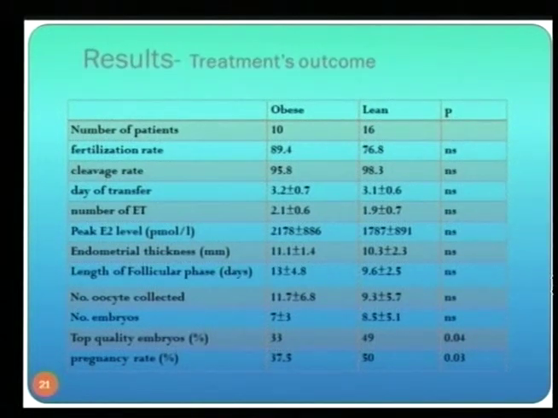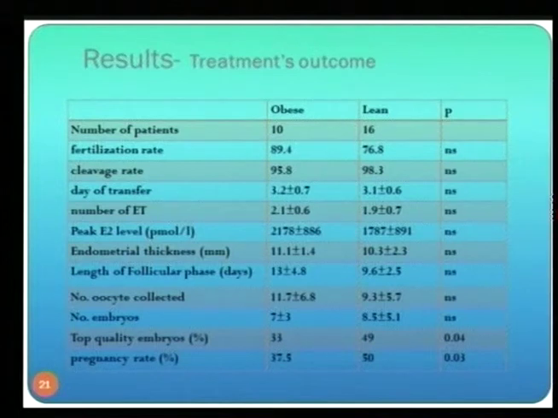Now, afterwards, we wanted to see what the effects of these measurements are on the pregnancy, on the treatment outcome. And what is very important, because of shortage of time, I shall show only the significant results. The top quality embryos were significantly lower in the obese women than in lean women.